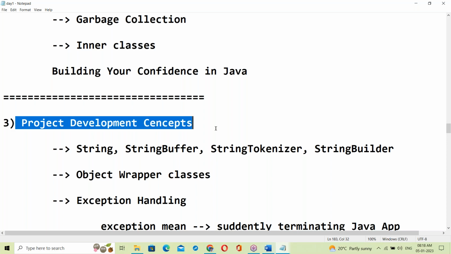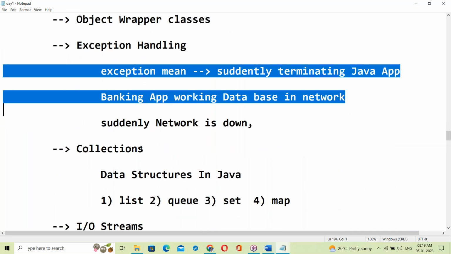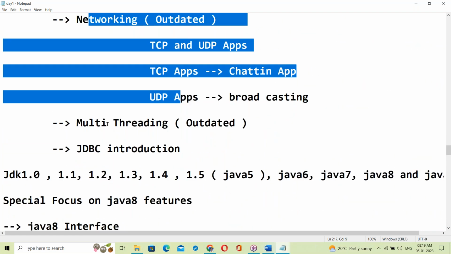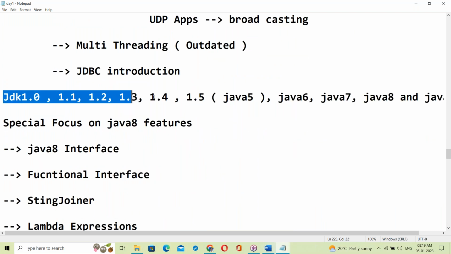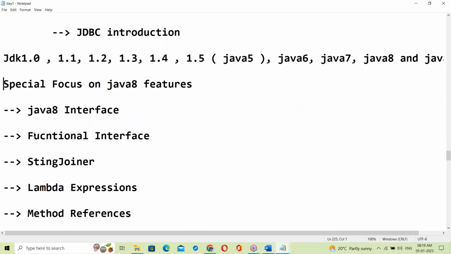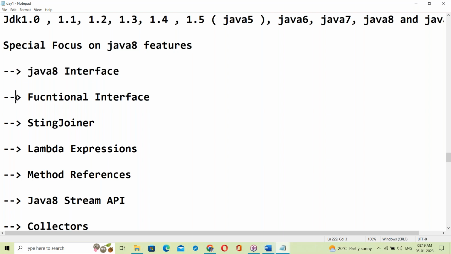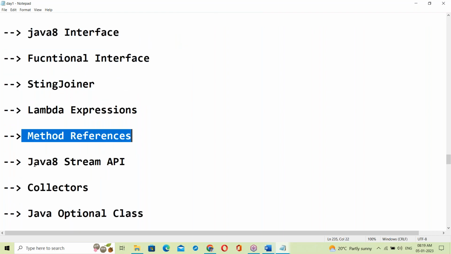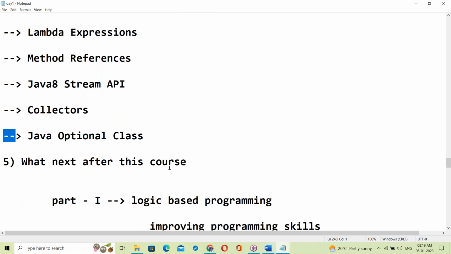Next, project development concepts like StringBuffer, object wrapper classes, exception handling, collections, IO streams, networking, multi-threading, JDBC introduction, and so on. Next, version-wise features, with special focus on Java 8 features: interfaces, functional interface, lambda expressions, method references, Java Stream API, collectors, and the Optional class.